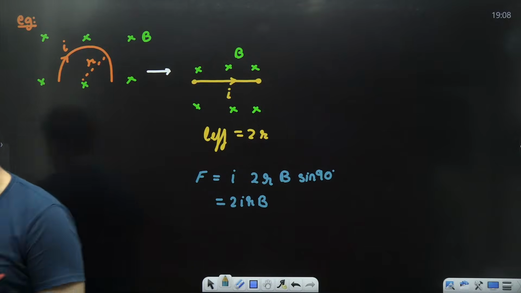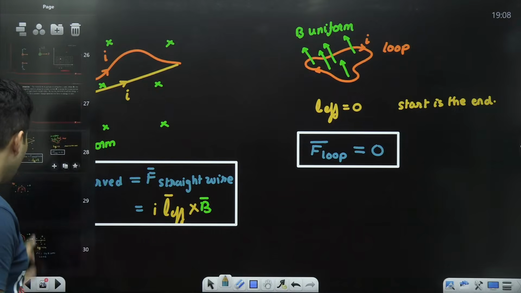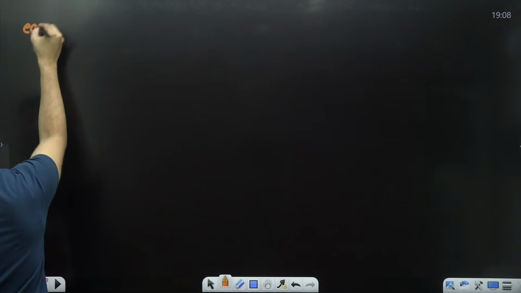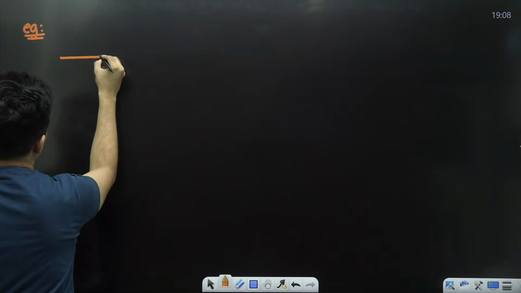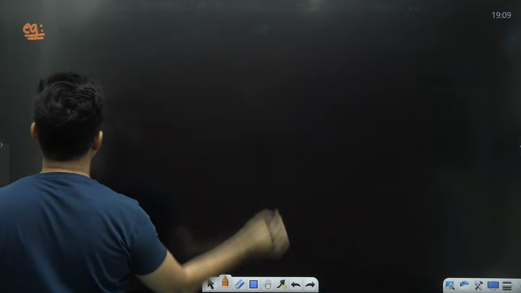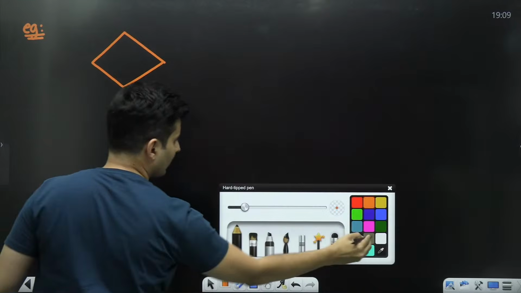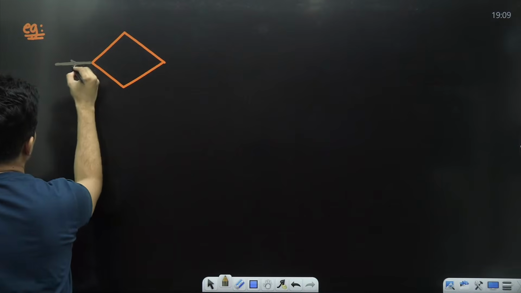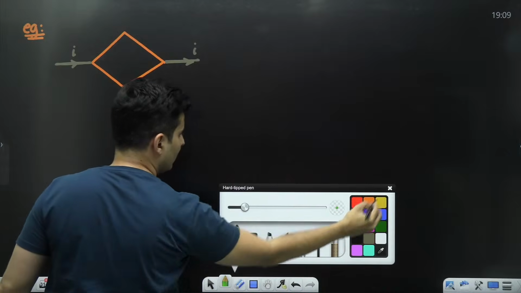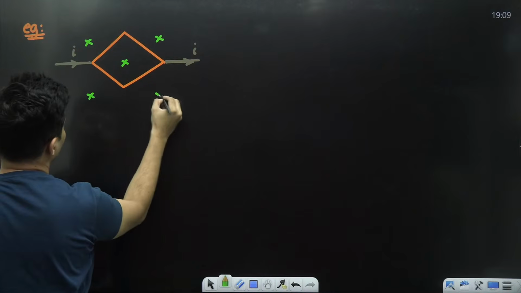Got it, everyone? Cool. How easy it is to solve the problem by using this simple property. Not just that, there were very tricky questions also which I have seen in NEET, or probably even in CBSE they can ask you. Say there is a wire which comes in like this. Okay, we'll do one thing. The current comes in from here and the current goes out from here, and the magnetic field, of course, is like this, and it is uniformly present everywhere.